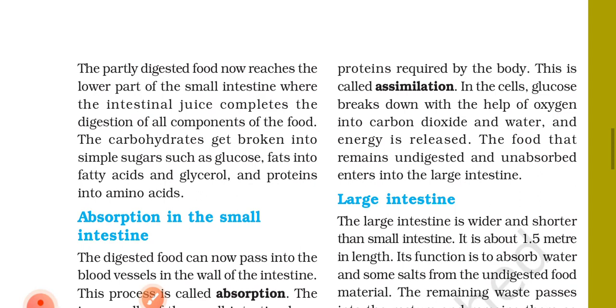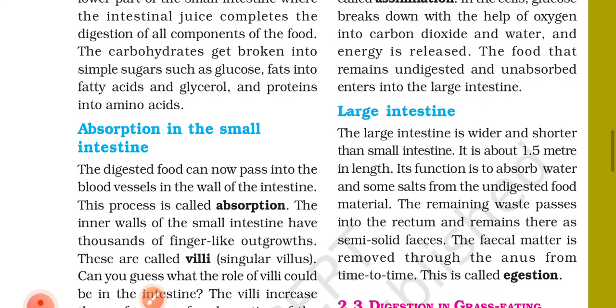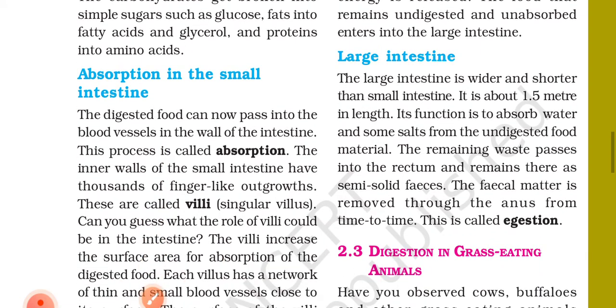The food that remains undigested and unabsorbed enters into the large intestine. The large intestine is wider and shorter than the small intestine. It is about 1.5 meters in length. Its function is to absorb water and some salts from the undigested food material.